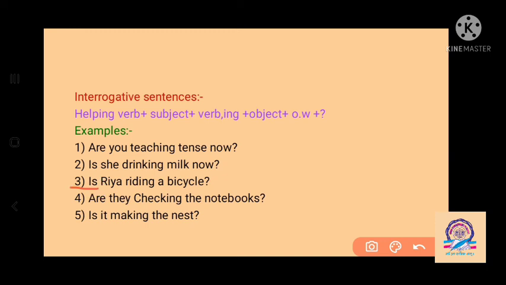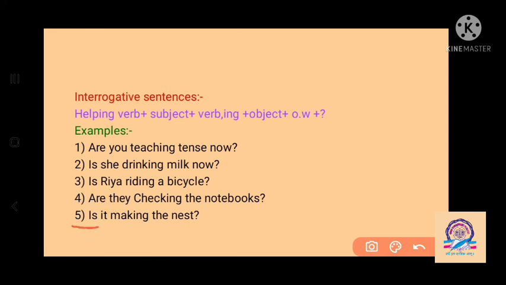Then, is Ria. Ria is a third person singular noun. So for Ria we have to use is as a helping verb. Then ride changes into riding as verb ing. A bicycle. We write a question mark for the interrogative sentence. With the subject they, we have to use are as a helping verb. Are they check, change into checking here. Verb ing for continuous tenses here. Are they checking the newspaper? Question mark here.